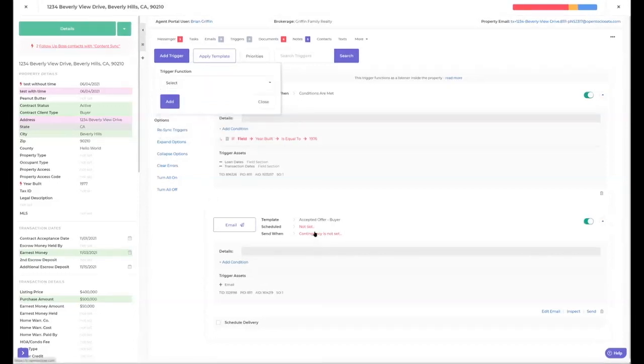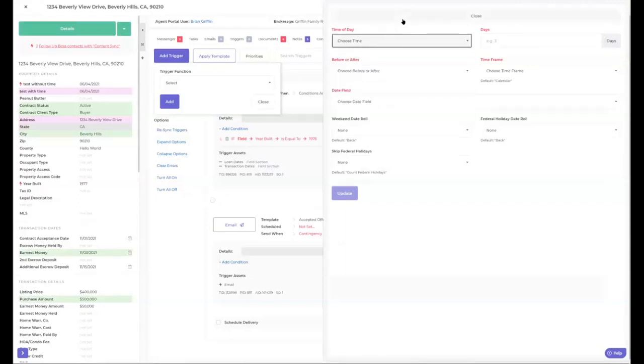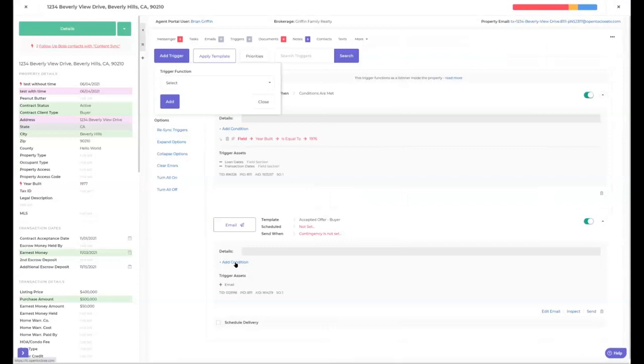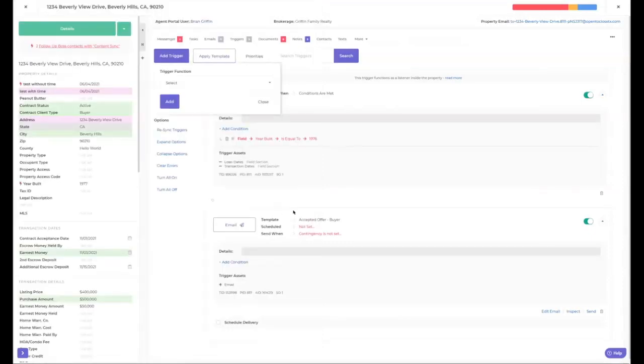Now I can come in here and say, when do I want to send it? Do I want to send it immediately, or do I want to send it on a certain day and time, like 3 days before close of escrow at 8 a.m.? You can set that up. And then you can also put conditions. Only send this email if the escrow officer exists, the price of the house is over 300, the inspection period is under 10 days. You can get very advanced with these. Some of mine in my own personal account, I have 15 to 17 conditions on whether this email, text, or whatever is going to be sent out.